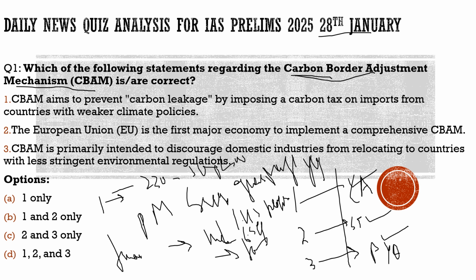If this carbon border adjustment mechanism comes into the picture, it will definitely discourage our domestic industries, especially the MSMEs of our country, as they don't give much attention to carbon emissions. So here the author says that the government should take the initiative to provide proper budgeting to these MSMEs, so that they can cope with all the issues which the carbon border adjustment mechanism is going to bring them.